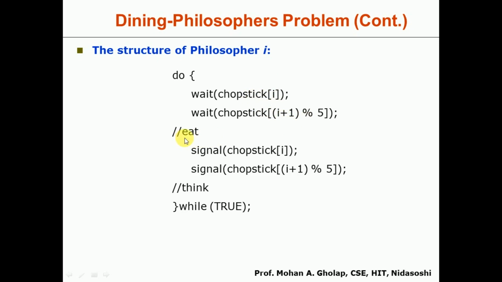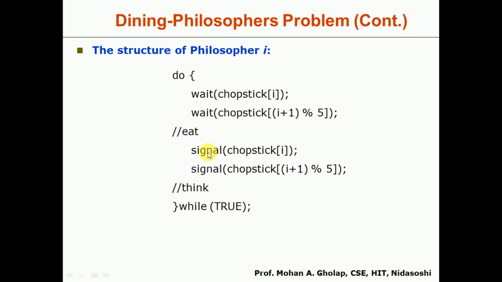Okay, so whenever he performs the eat operation, again he should go for the thinking. Whenever he completes eating, these chopsticks should be available to the others. So that's why it will call the signal with respect to his chopstick, that is signal chopstick of I, so that his chopstick is also available to his neighbor. Again signal of chopstick I plus 1, so that his neighbor's chopstick is also available to the others.